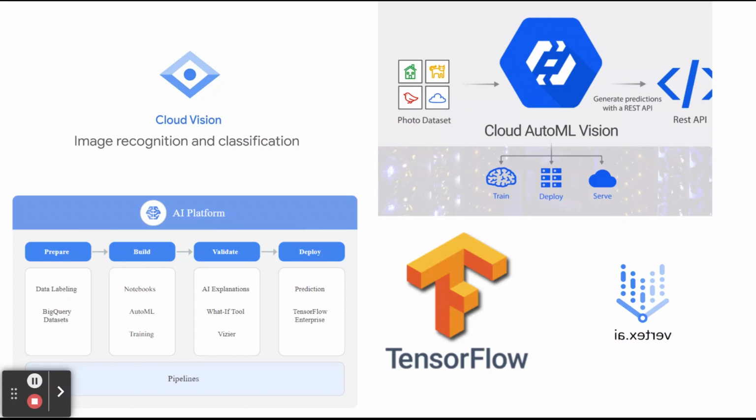Every time, Google themselves introduce new ML technology, like recently they introduced Vertex AI. So we need to use these products in our application for the best and easy deployment.